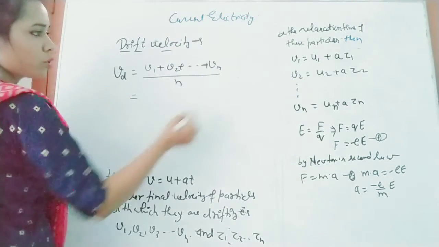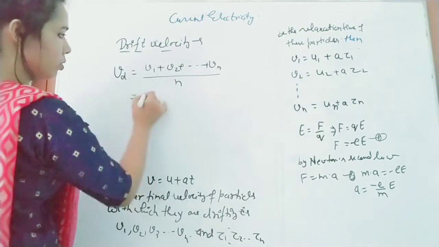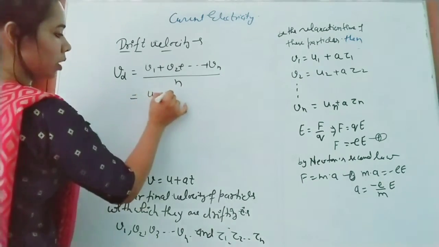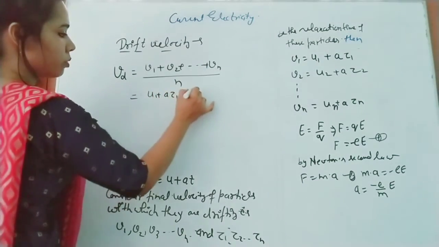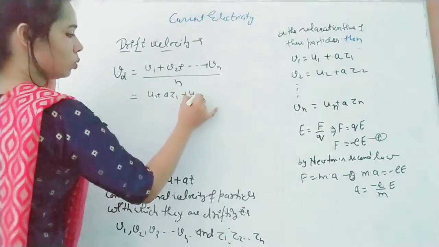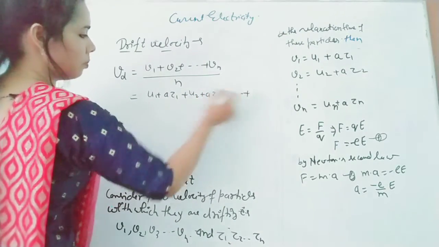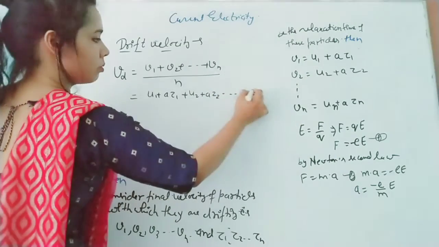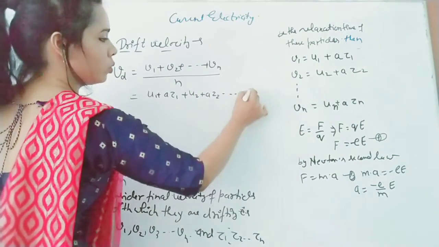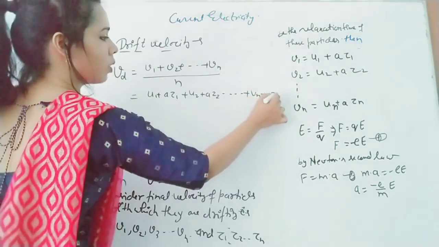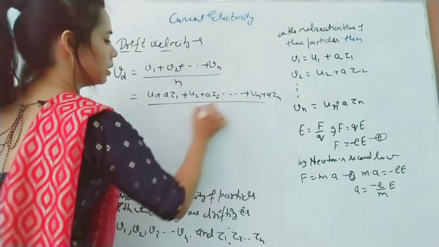Now you can substitute all these values. V1 equals U1 plus A tau 1, plus V2 equals U2 plus A tau 2, and the same as Vn, Vn equals Un plus A tau n, all divided by n.